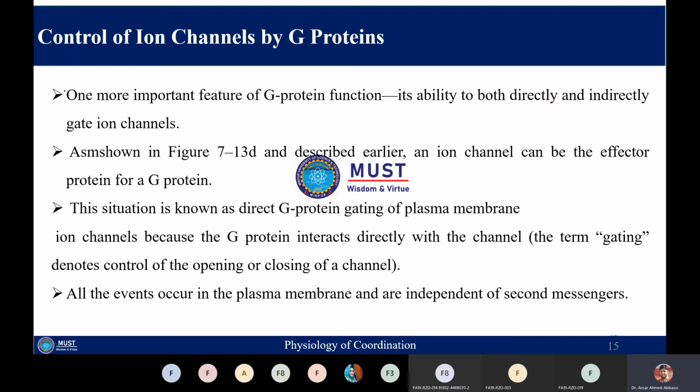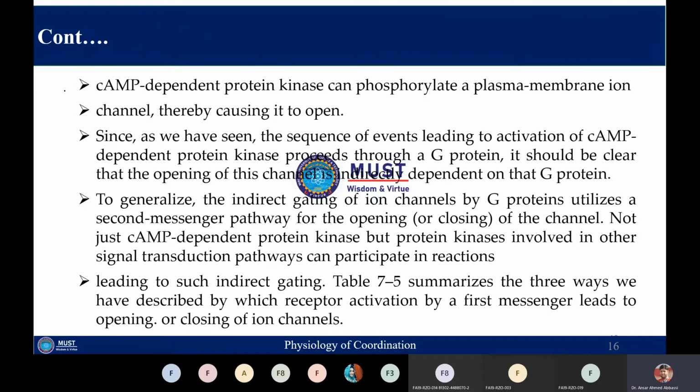So it means that an ion channel can be the effector protein for a G protein molecule. This can also be called direct G protein gating of the plasma membrane ion channel, because the G protein will directly interact with the channel, and the term gating means closing and opening of the channel. So all the events taking place in the plasma membrane are independent of the second messenger.